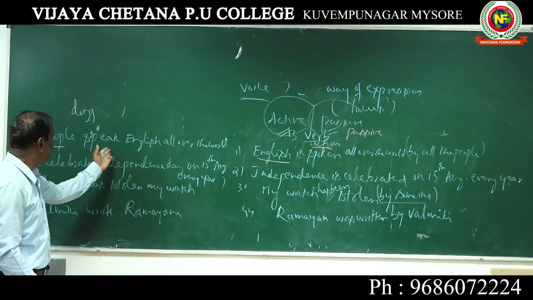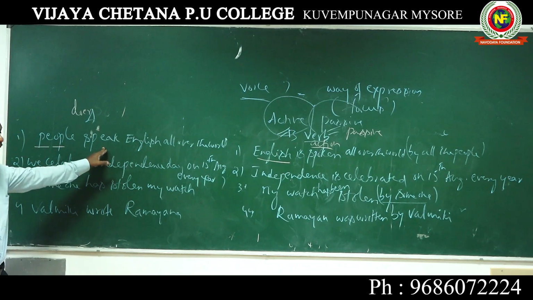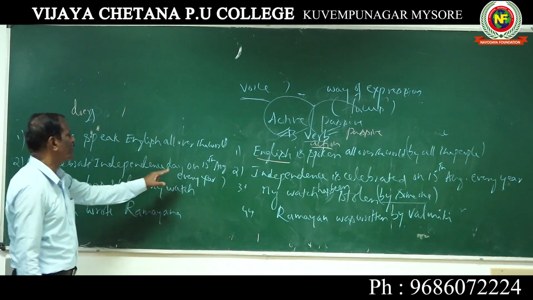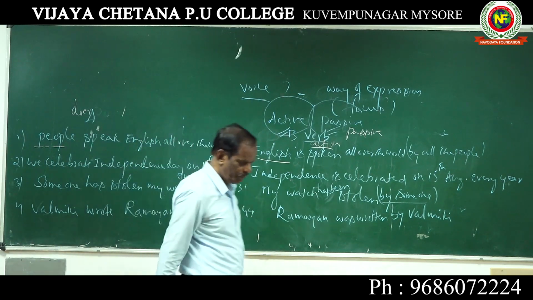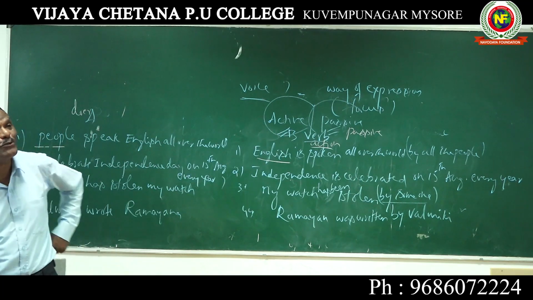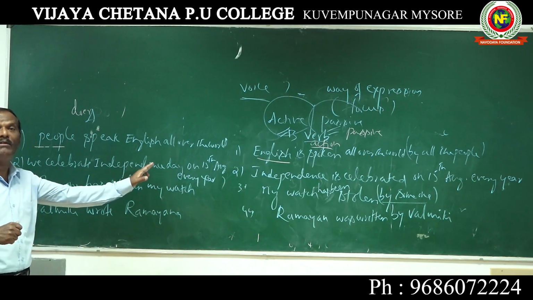This is passive. And this is active. What is the reason it is active? Because the verb shows the action of the subject. It will be very clear if you look at the second two sentences. We celebrate Independence Day on 15th August every year. Who celebrates? If you put this question, we celebrate Independence Day on 15th August.